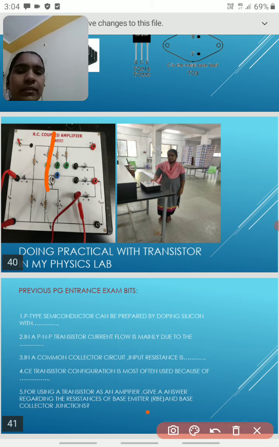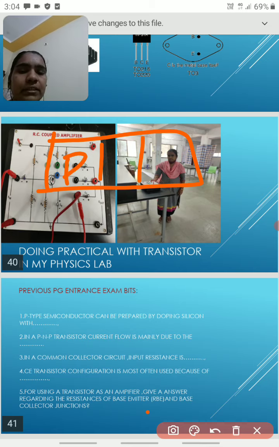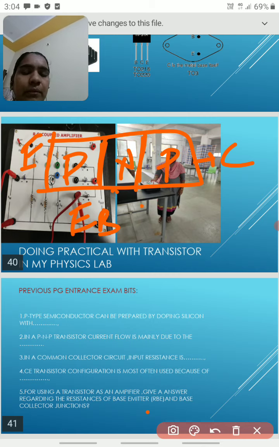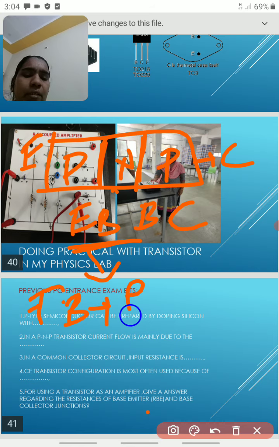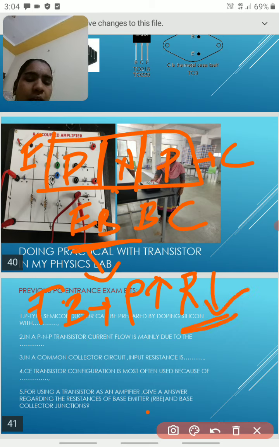If you take this transistor, NPN or PNP, this is the base, this is the collector and the emitter. This junction we call the emitter base junction, and this junction we call the base collector junction. The emitter base junction is always forward biased, meaning conductivity is high and resistance is low.